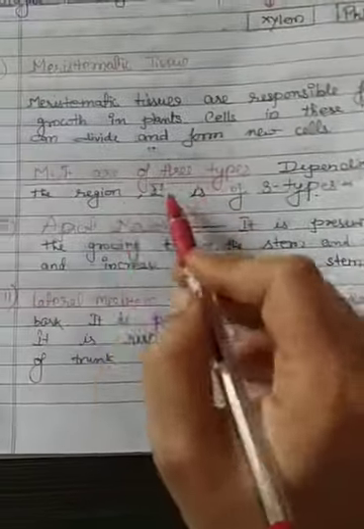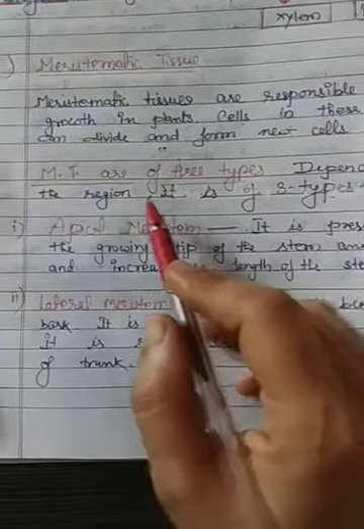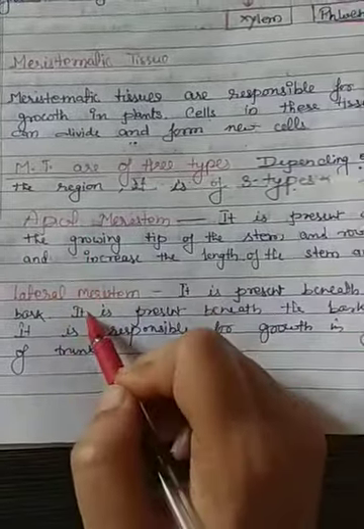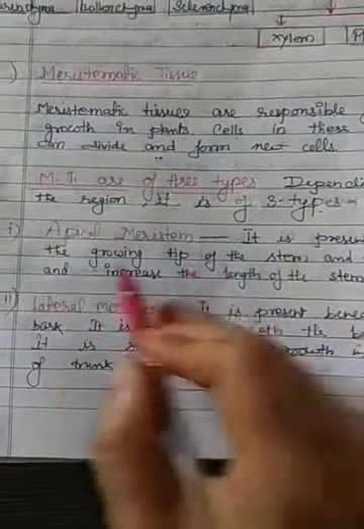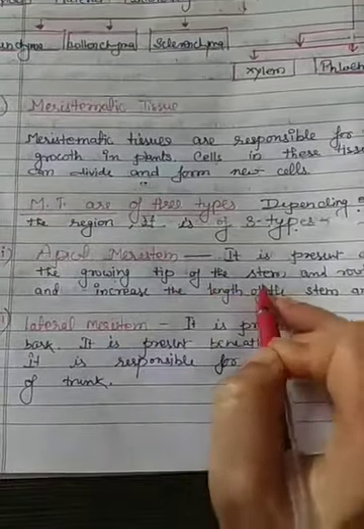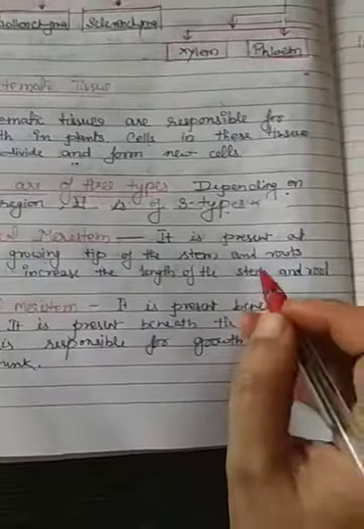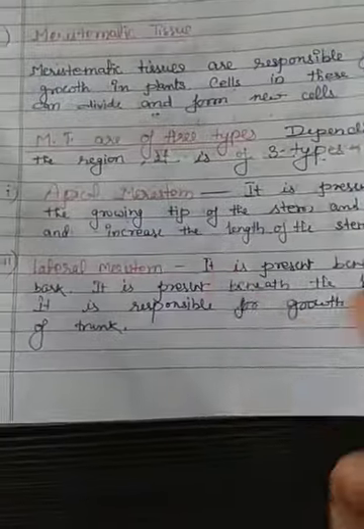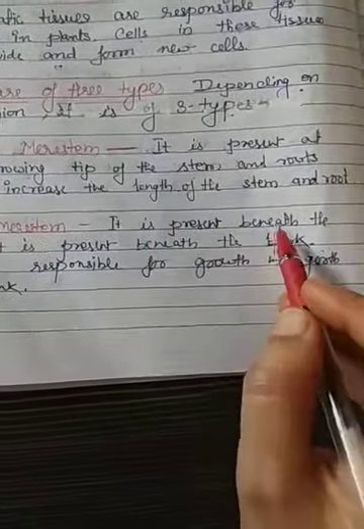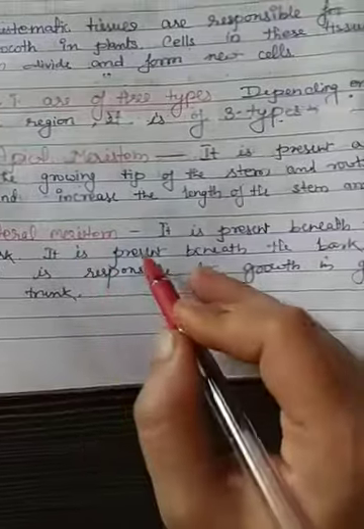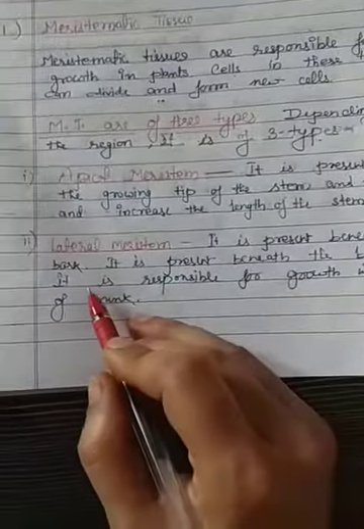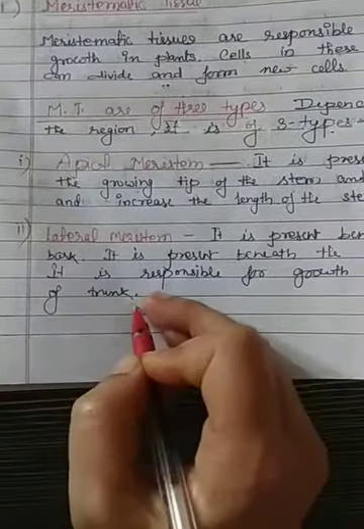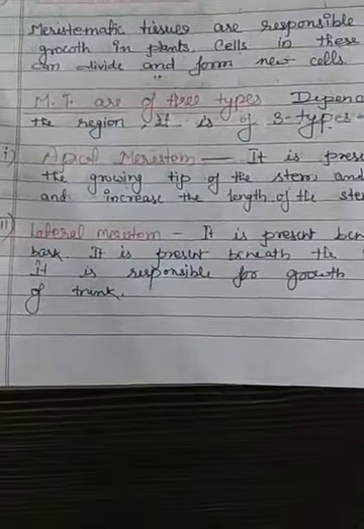It is of three types, depending on the region: apical, lateral and intercalary. Apical is present at the growing tip of the stem and roots, and increases the length of stem and root. Next is lateral. It is present beneath the bark and is responsible for growth in girth of the trunk.